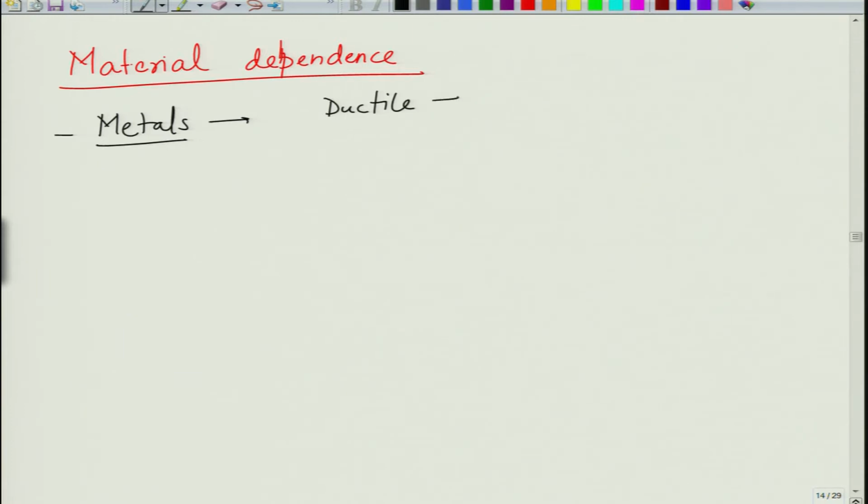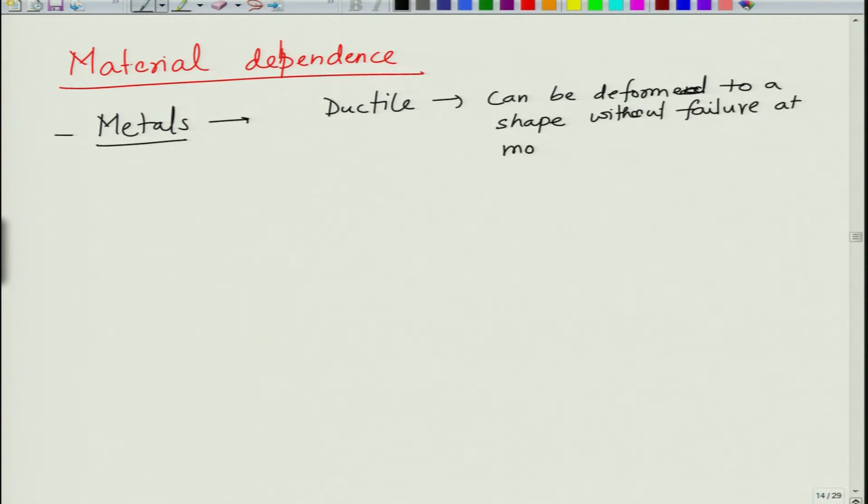What we mean by ductile is they can be deformed from one shape to another shape, or one dimension to another dimension, without failure at moderate loads. What is moderate, what is high, what is low, will become clear when we look at the numbers. So, metals are ductile, which means they can be deformed to a shape without failure.